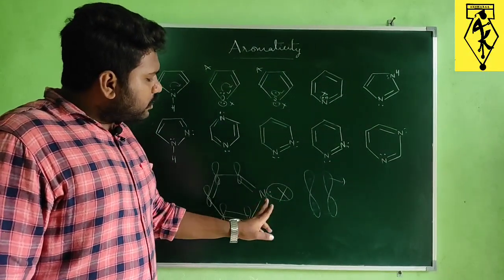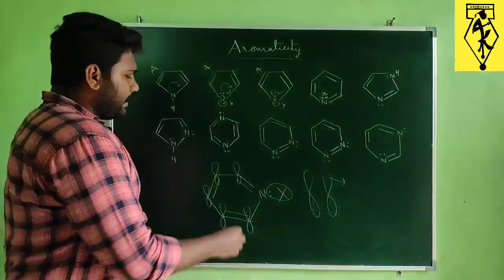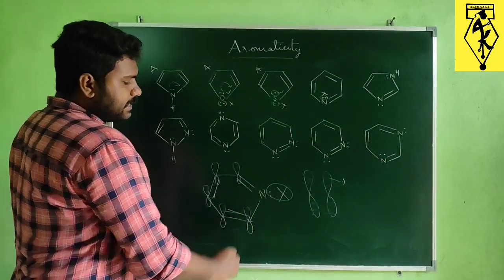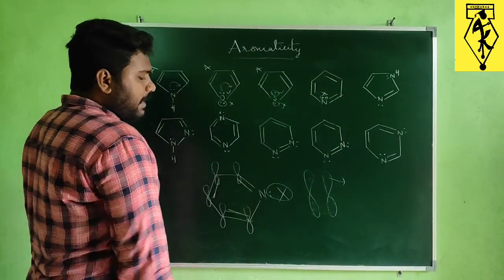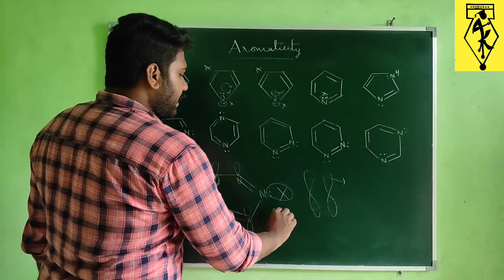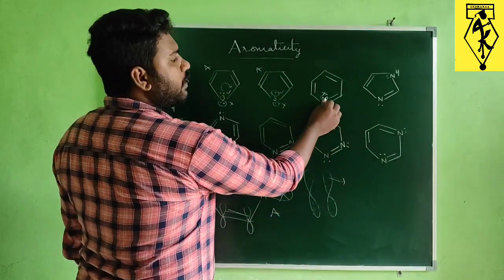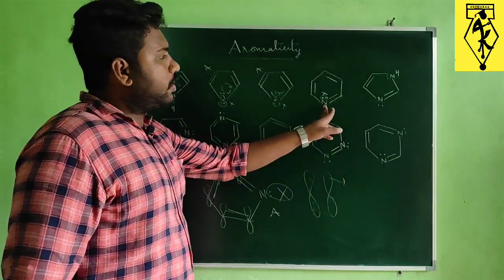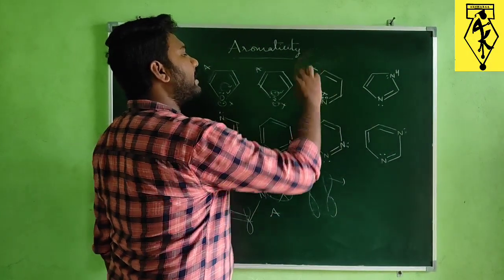So this nitrogen will not contribute that lone pair, and here already we are having 6 pi electrons. So 6 pi electrons with a cyclic structure, it will act as aromatic. So without involvement of this lone pair in delocalization, this pyridine will act as an aromatic compound.